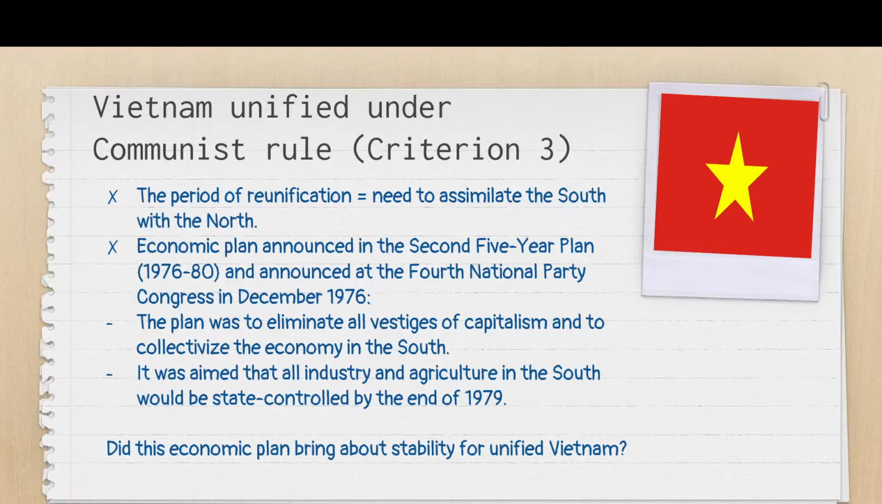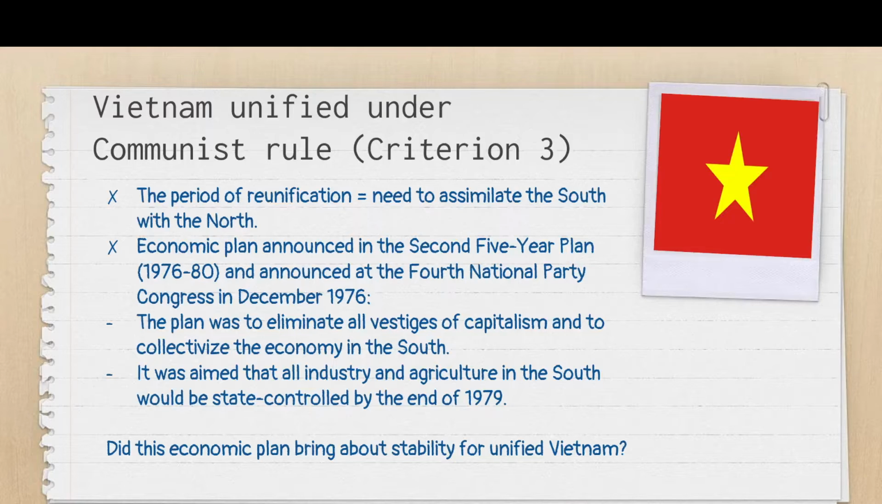At first they wanted to take a very firm approach with regards to reunifying the North and the South together. One way in which they wanted to do so was through the economic policy of collectivization, so they wanted to collectivize agriculture. Collectivization means agriculture would be under state control. Everybody will be organized into communes, and you work in the fields.